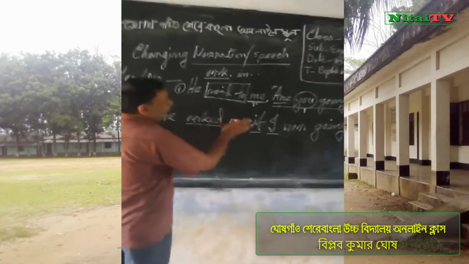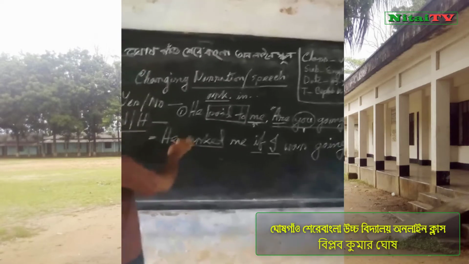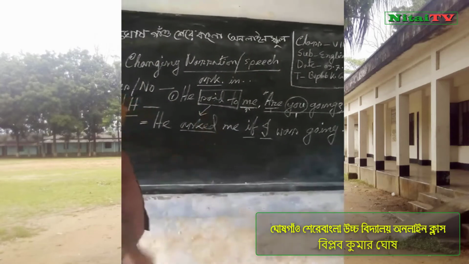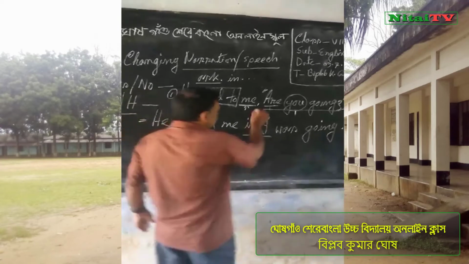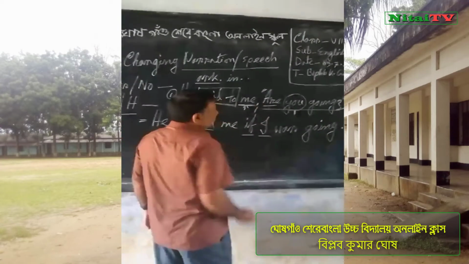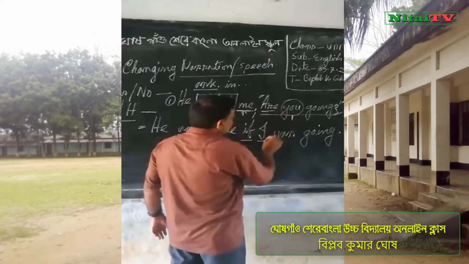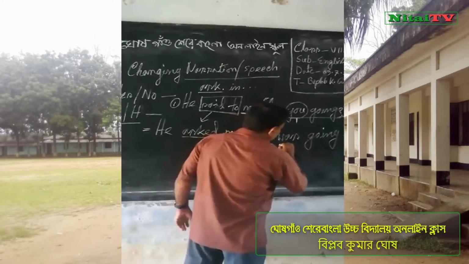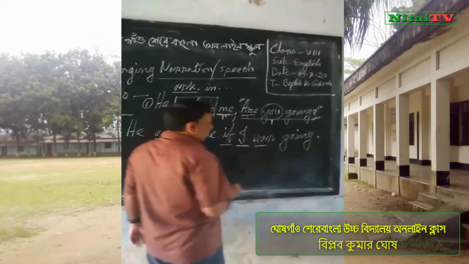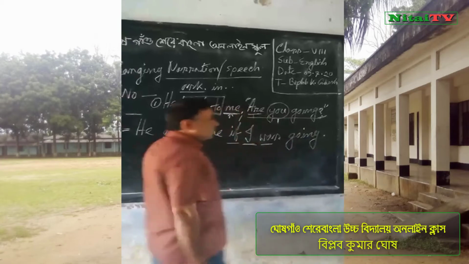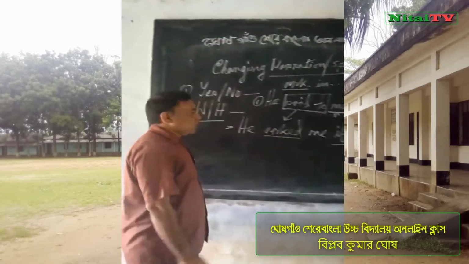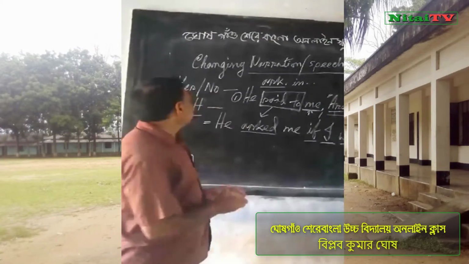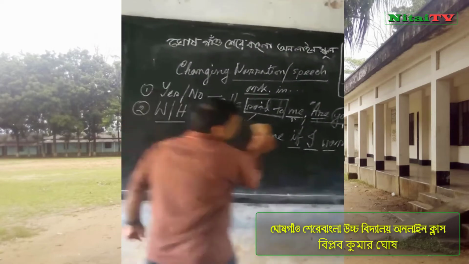You follow again the total sentence. He said to me, said to change asked, and here was conjunction if, and you change. Here I will write I and are change. I write was and going is not change. So he asked me if I was going. Dear student, I write to you another sentence for you.